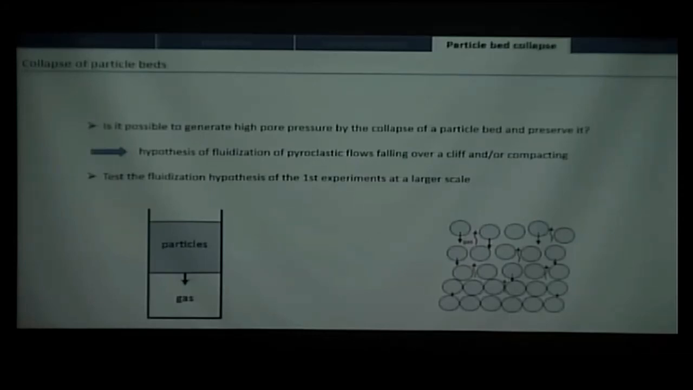That is also to test the hypothesis of fluidization of the flow when it falls over a cliff or over an obstacle, or when it compacts, for example. And also to test the previous fluidization hypothesis that I showed you in the first experiment, but at a larger scale, because here we could consider interstices of several centimeters. So here it's 20 to 90 centimeters high.